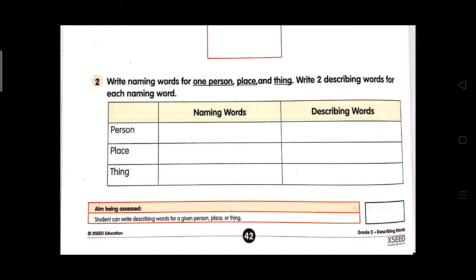First you will write a naming word for a person. Naming words, as I told you in the grammar class also, the nouns: you will write one name of a person, one name of a place, one name of a thing. Then you will write two describing words for the person, place and thing. So this is how you will complete your worksheet.